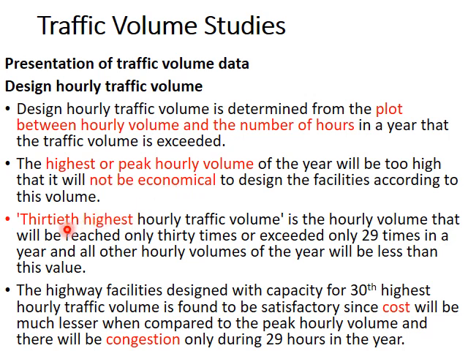Instead, we take the value of the 30th highest hourly traffic volume, which is the 30th highest value of hourly volume, or 30th highest peak hourly volume. That will be exceeded only 29 times or for only 29 hours in a year. During all the rest of the time, the traffic will be smoothly moving through the road. So that is a compromise between economy and design. Congestion will be experienced only during the 29 hours. All the rest of the hours, traffic will be smooth through the facility.